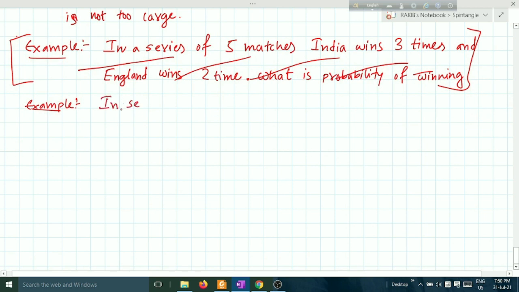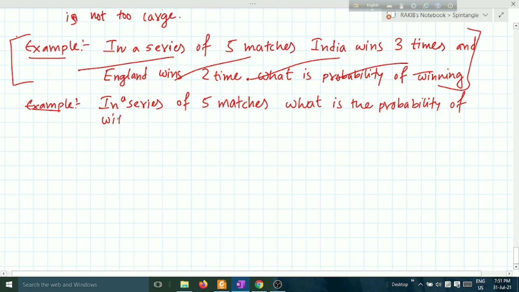Example. In a series of 5 matches, what is the probability of winning 3 matches?